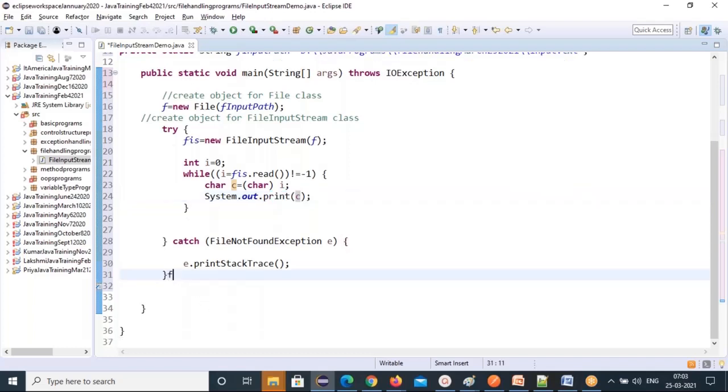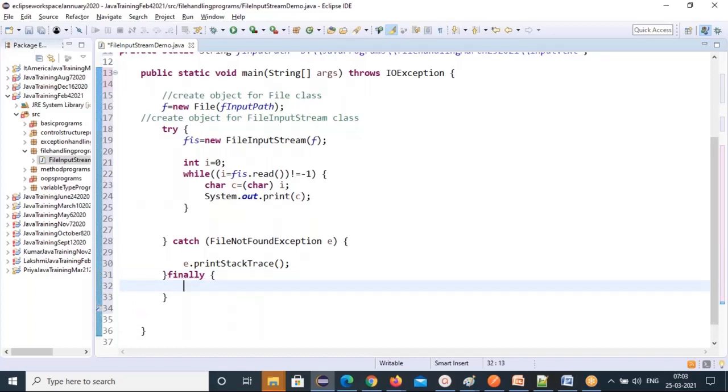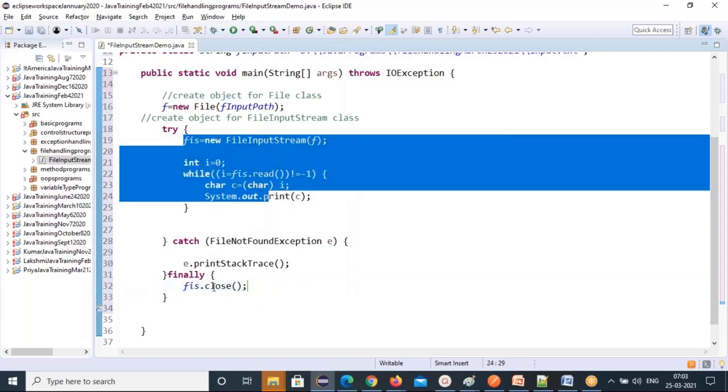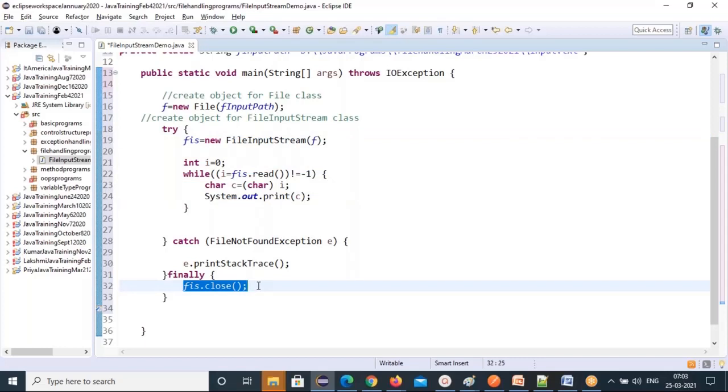Now I can use a finally block also. See that, finally block also. Entire try catch blocks you are using, the throws keyword you are going to use multiple times in the programs, and then the finally block. In the finally block, I can close the file, right? FIS dot close. I created it here, and if something goes wrong here, it will fail. That's why I'm closing the files. So that's what I told you: the finally block is used to close the file streams. So it is closing the file stream, and you can execute the code now.